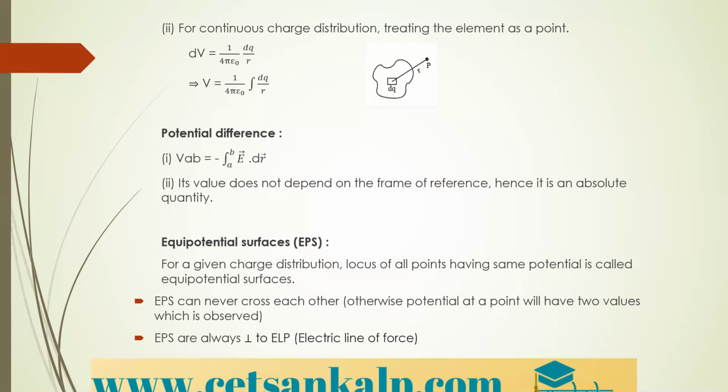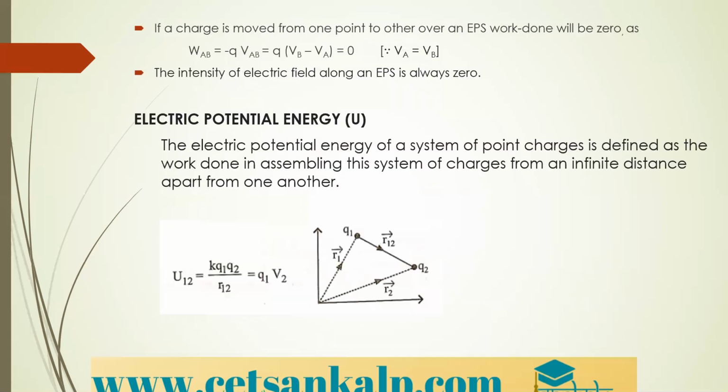Next, equipotential surfaces are always perpendicular to electric lines of force. The next property: if a charge is moved from one point to another over an equipotential surface, the work done will be zero. If a charge is moved from one point to the other point, the work done will be what? It is zero. Why?